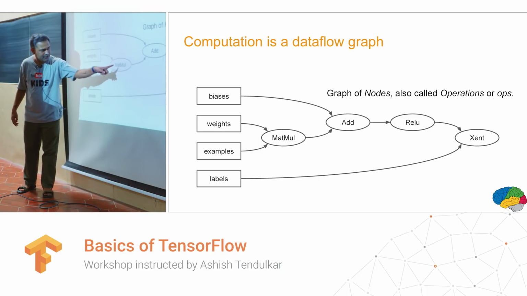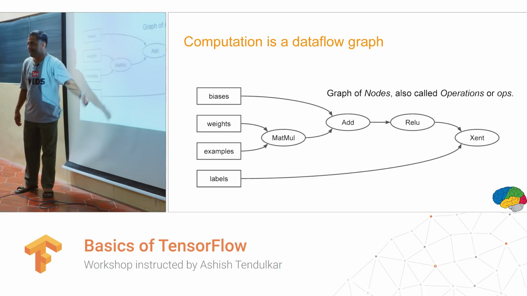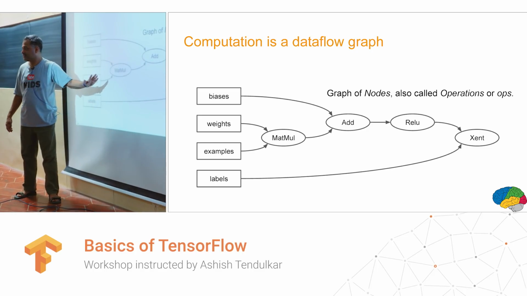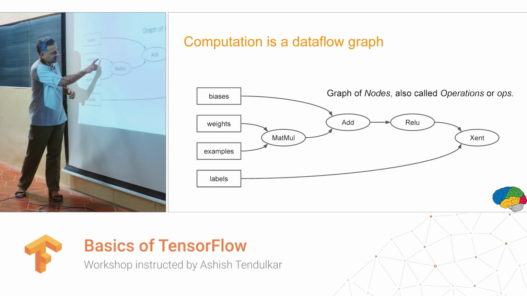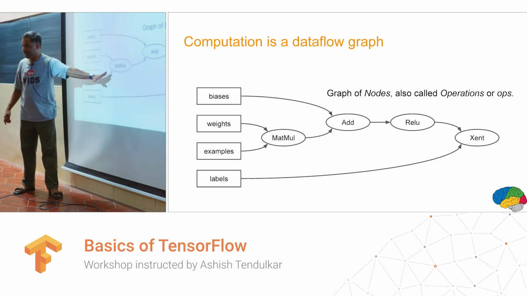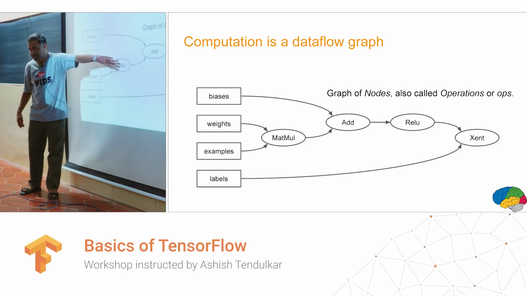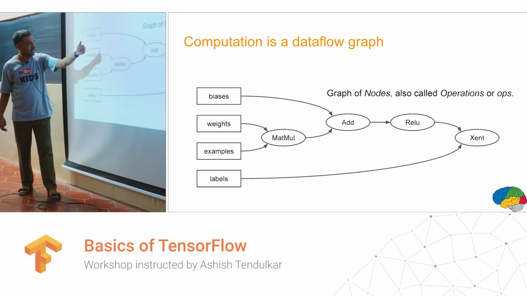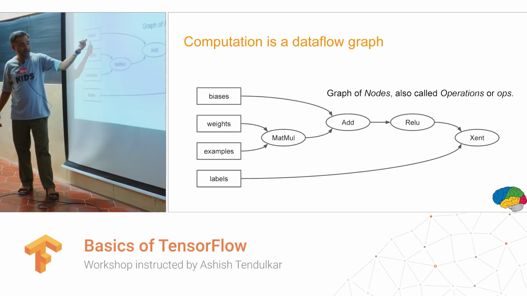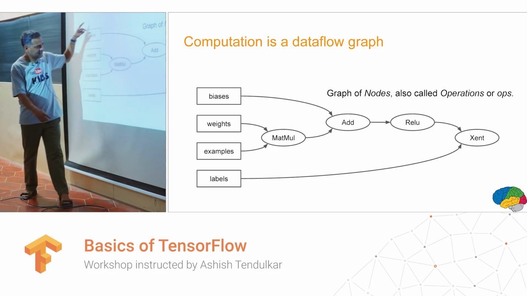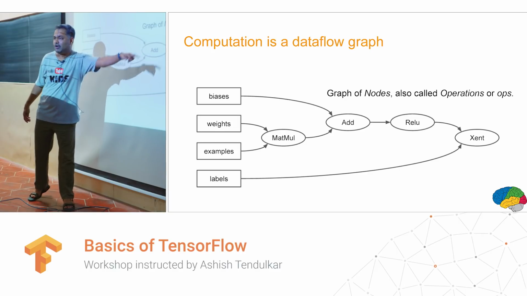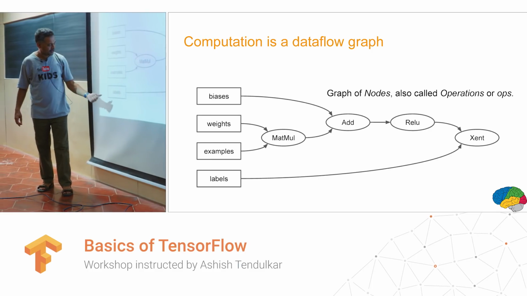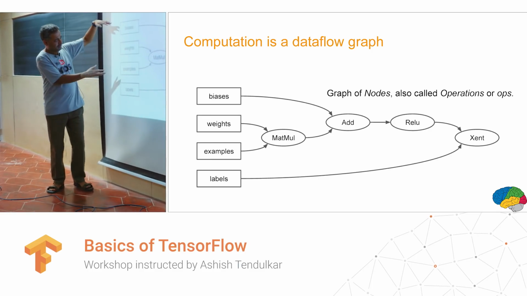I want you to look at the nodes in the graph. Each node is a mathematical operation, and edges are the ones on which we send the tensors or multidimensional arrays. So weights are coming on this edge, examples are coming on this edge, and there is a matrix multiplication happening here. The result of the matrix multiplication is fed into the addition operation, and that is added with biases. The result of this entire add operation is fed to ReLU, rectified linear units. And then we do another operation between labels and whatever you get out of ReLU.